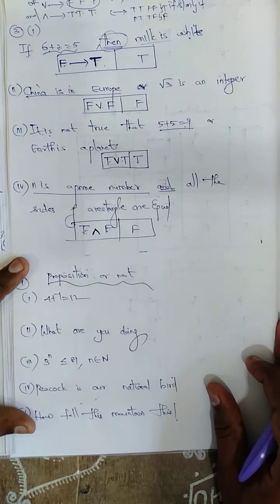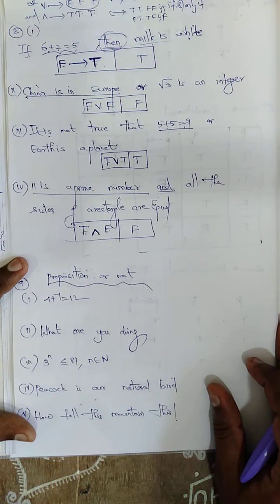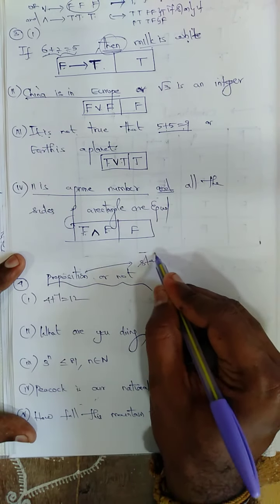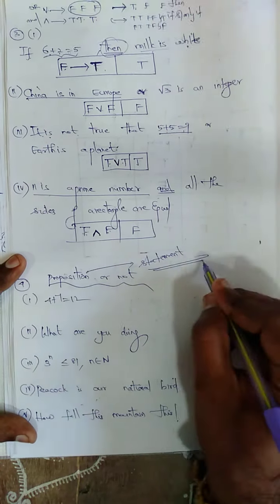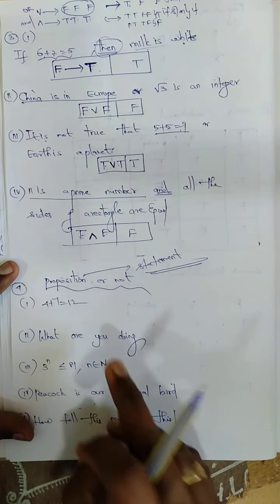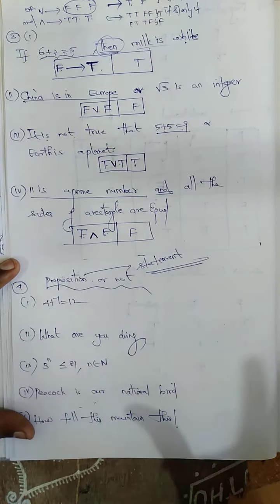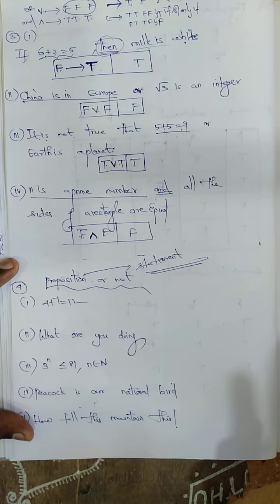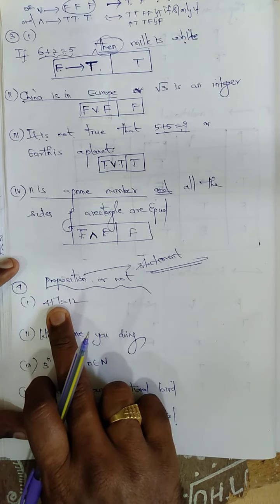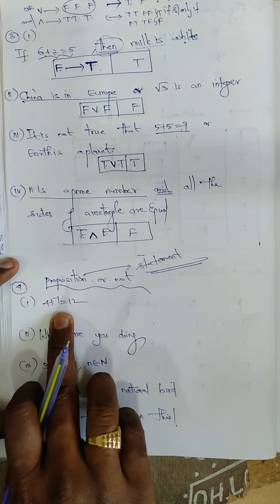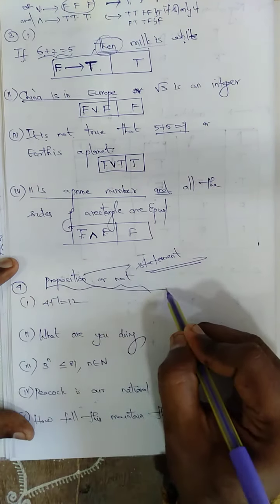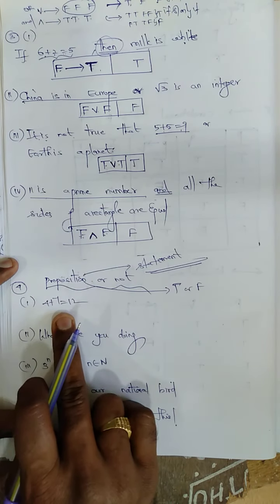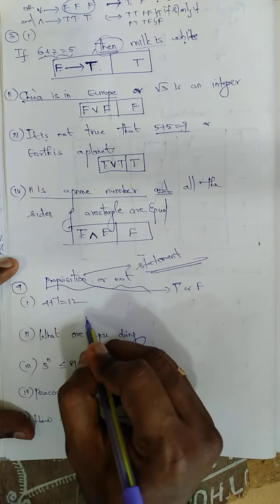Next, see, the next one: proposition or not. I want to find whether it is a proposition or not. Proposition, sometimes we can say statement also. Whether it is a statement or not. Statement means the sentence given by them is either true or false, that's all. We need to say whether 4 plus 7 is equal to 12 is true or false. What is 4 plus 7? 11. So this is false. So a proposition means it should be either true or false. Other than it, there will be none. 4 plus 7 is equal to 12 is false. So this is a proposition.